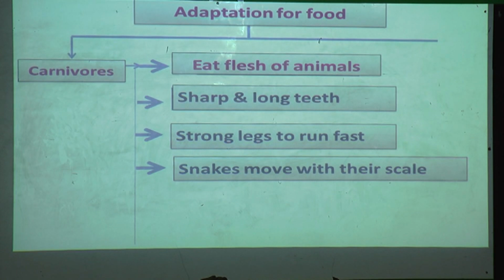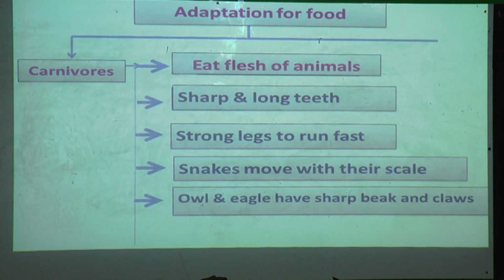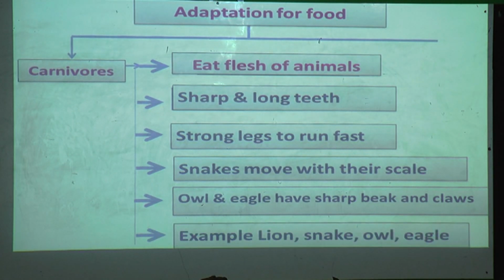Snakes move with their scales. Snakes have scales on their body. With the help of those scales, they move fast. Owl and eagle have sharp beaks and claws. With the help of sharp beaks and claws, they can tear the flesh of other animals. Example, lion, snake, owl and eagle.